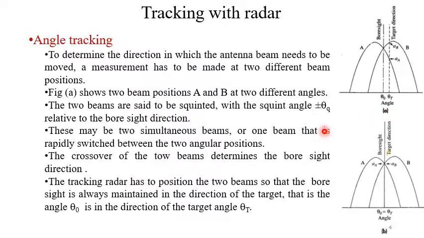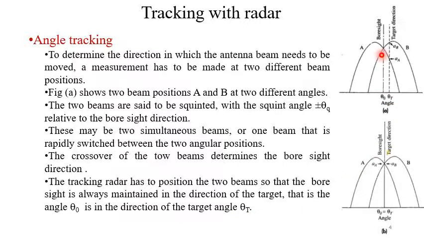Now these two beams may be simultaneous beams or one beam that is rapidly switched between the two angular positions. The crossover of the two beams determines the bore side direction that I have already mentioned. The tracking radar has to position the two beams so that the bore side is always maintained in the direction of the target. That is, the angle theta 0 is in the direction of the target angle theta t.